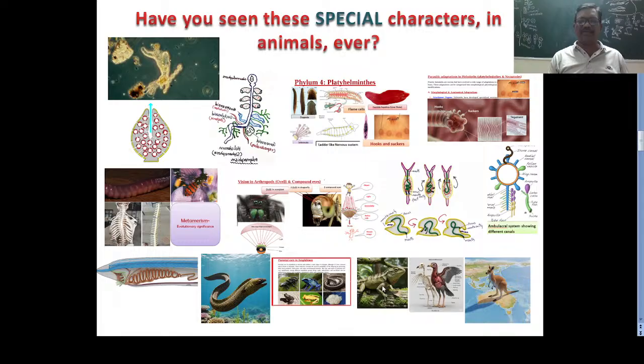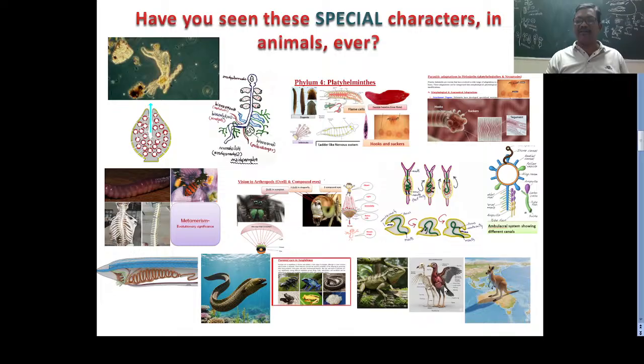These two are mostly enough. The special characters are the skin, and the skull is another important special character. Temporal fossa we will discuss. Due to the presence of temporal fossa, they can move the head in different directions. They can catch the prey very easily.